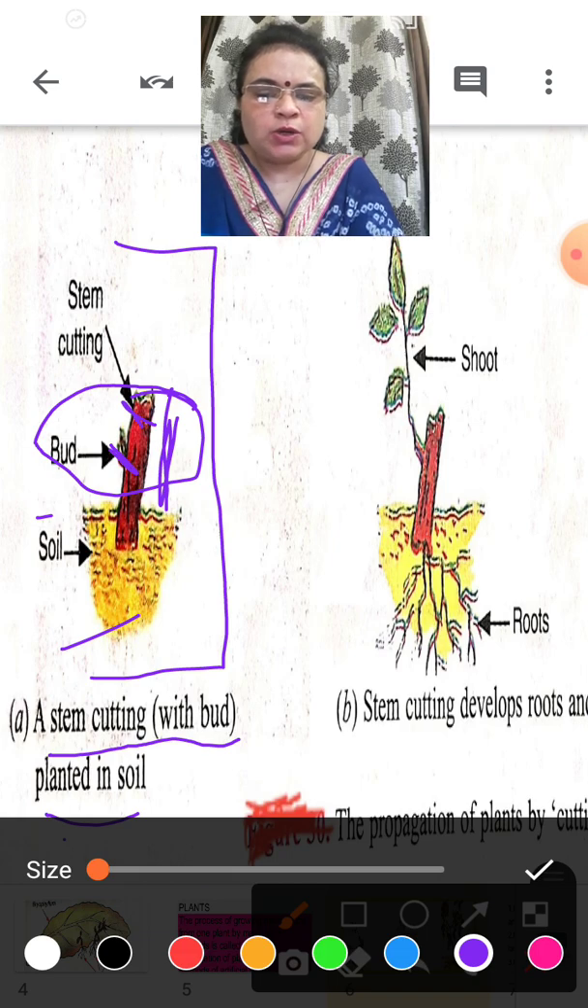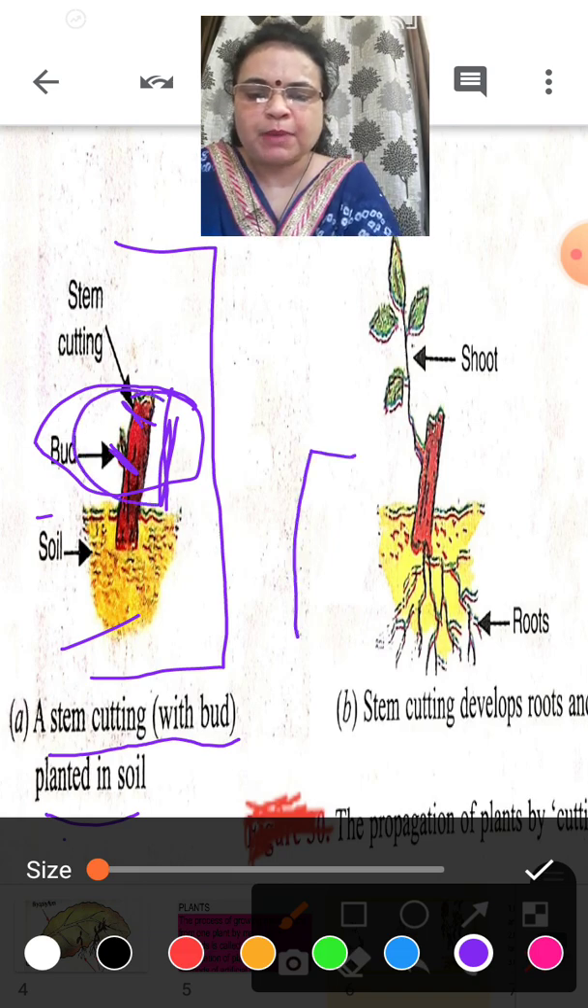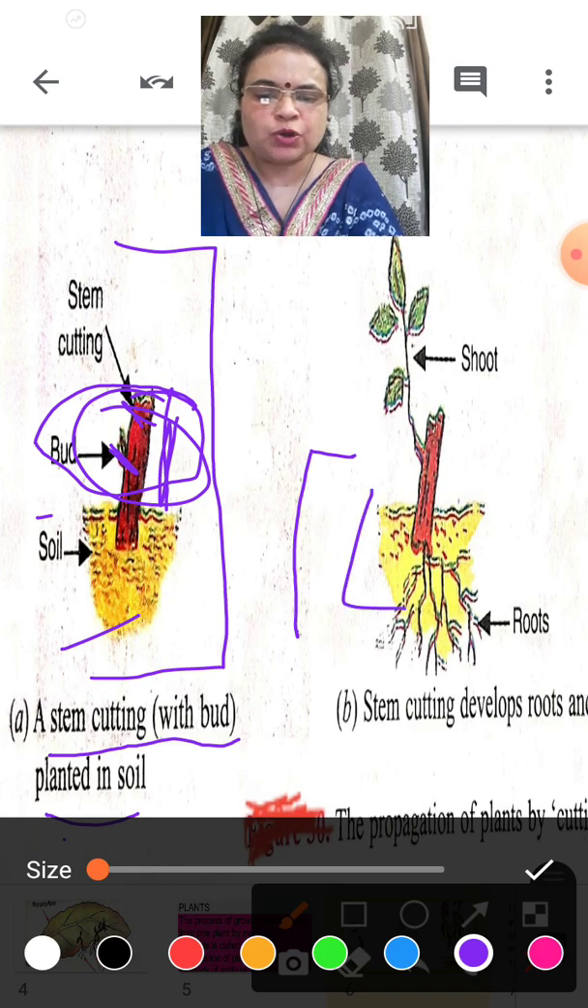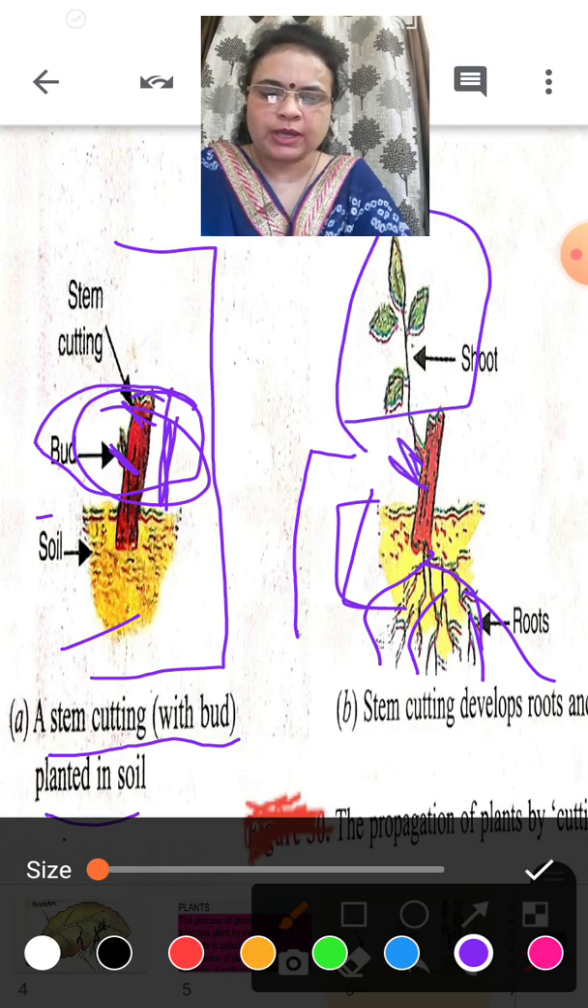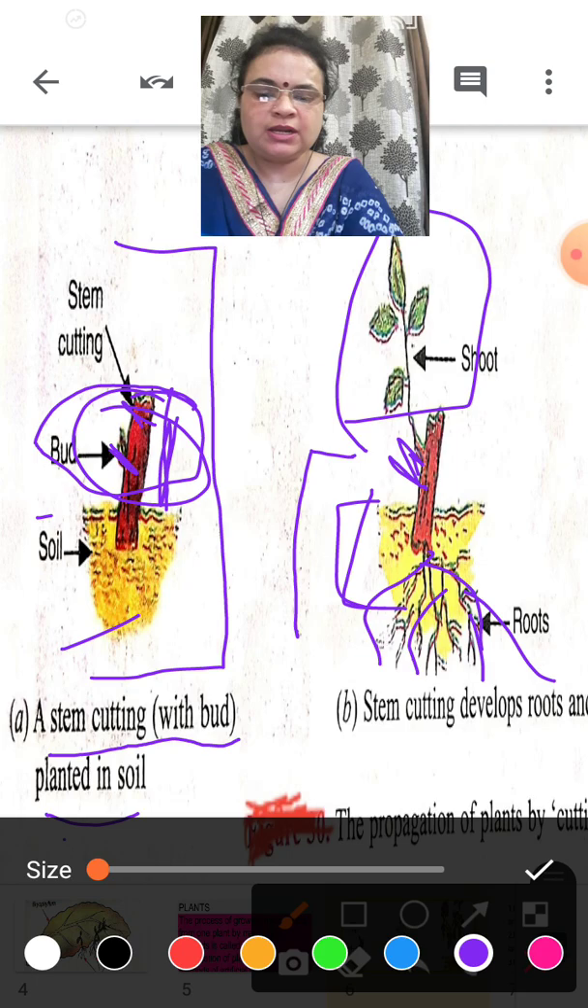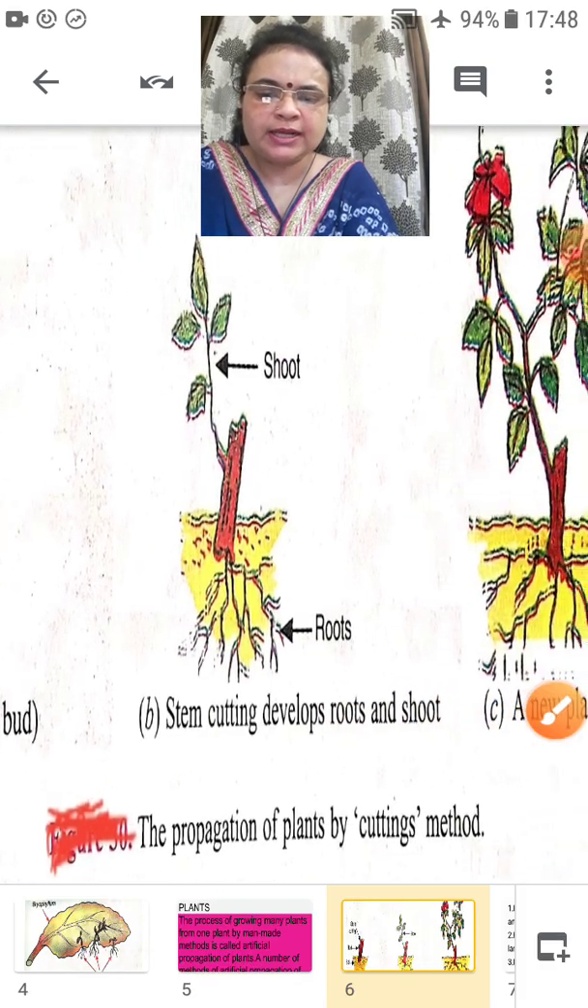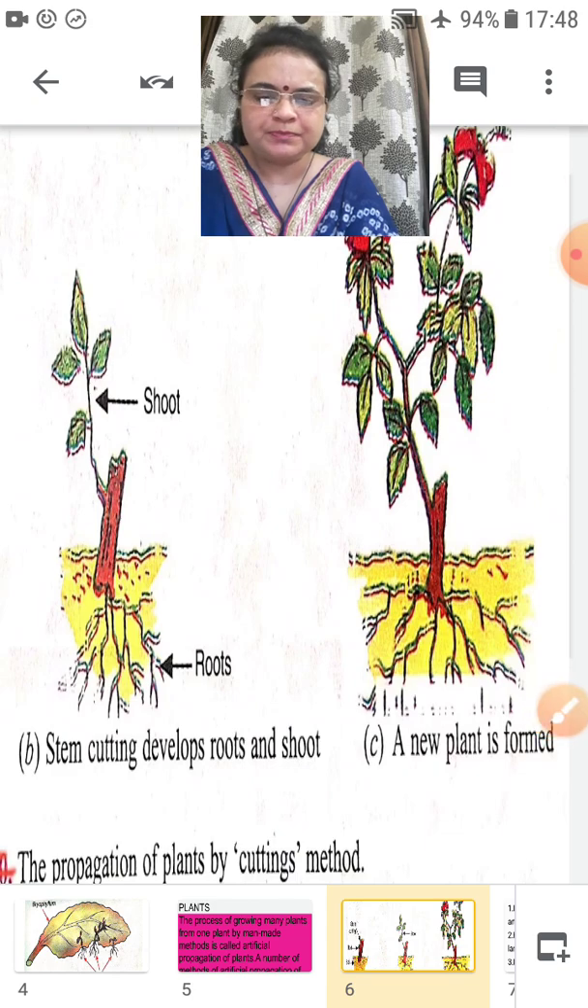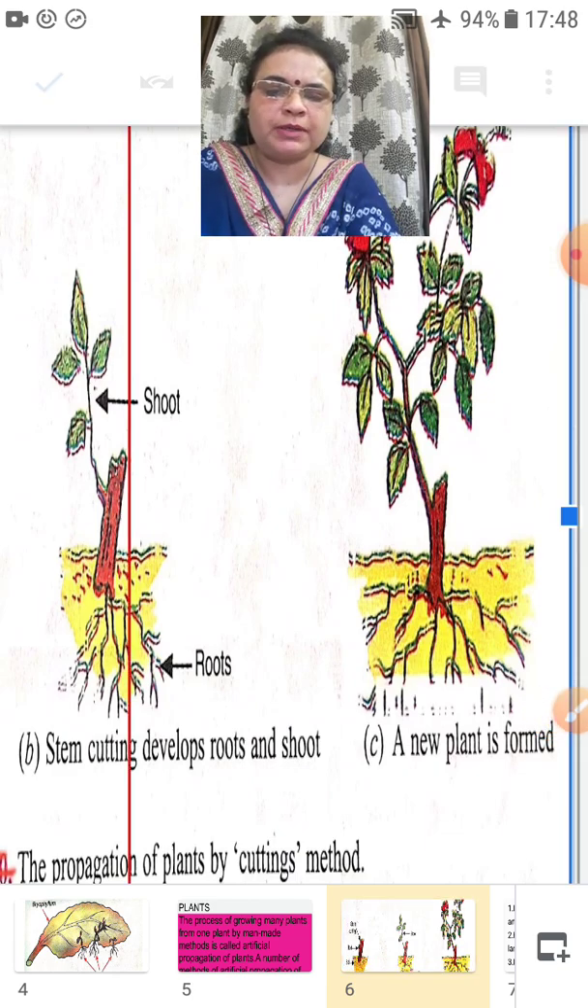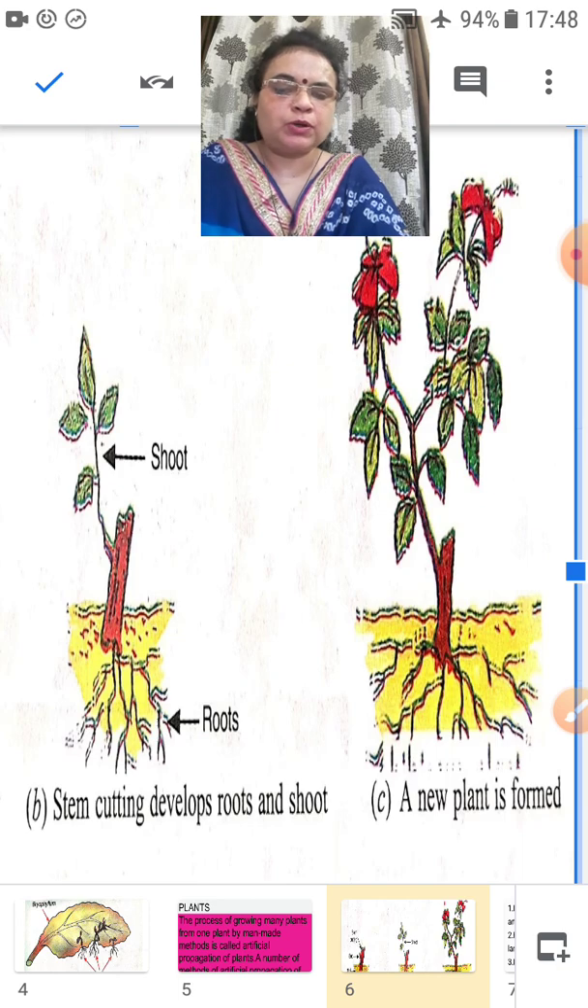Then we sow that cut part of the stem in the soil, and we see that after some time that stem develops into roots, then those buds develop into shoots. This is done by man. This is called artificial propagation. What happened then in the next? In the next we can see a new plant is formed. Here you can see a new plant with proper root, shoot, stem, leaves and flowers.